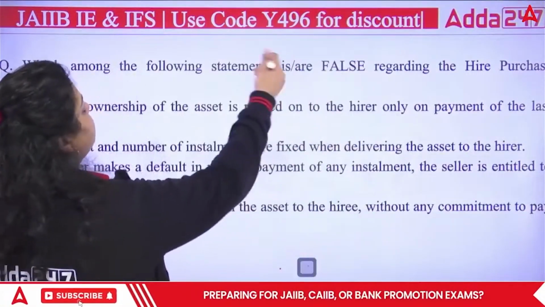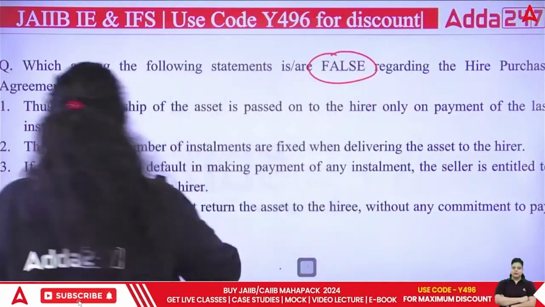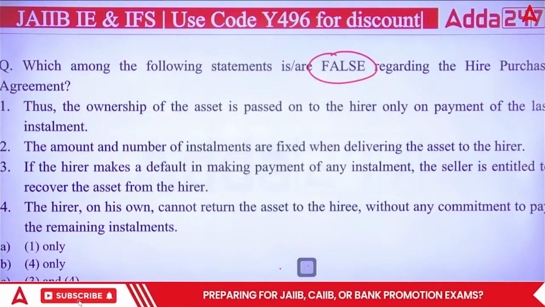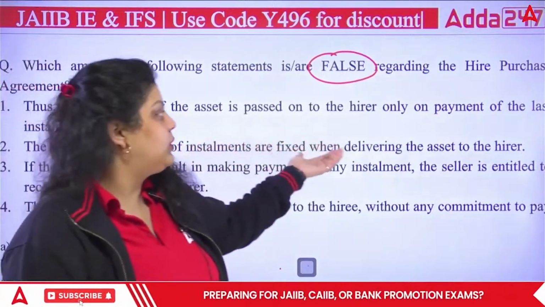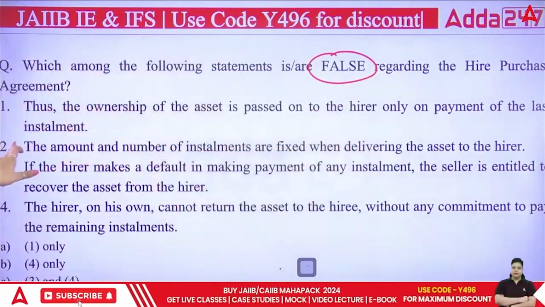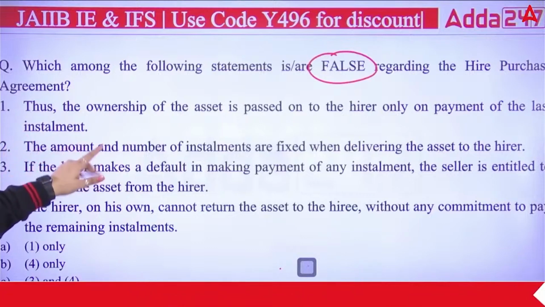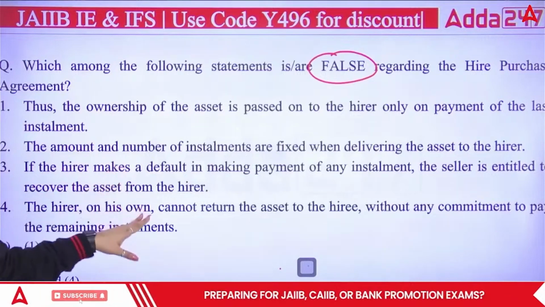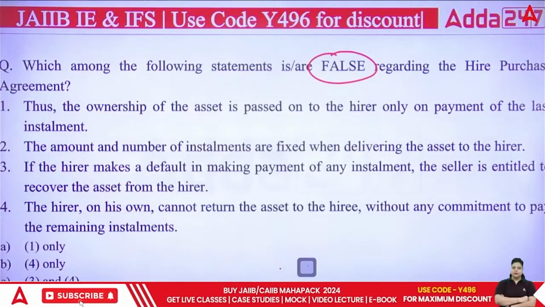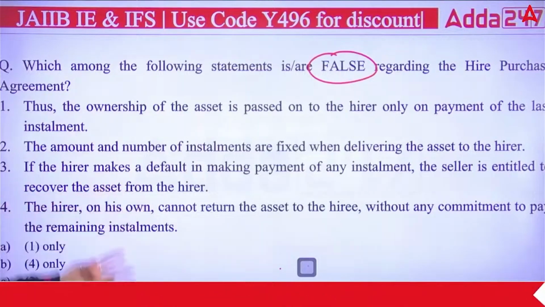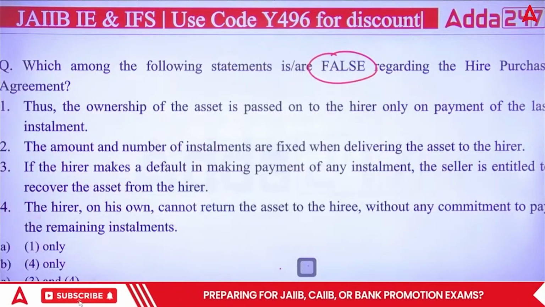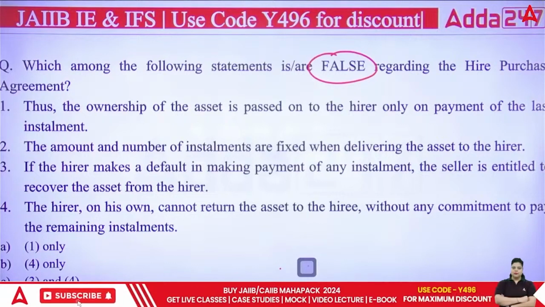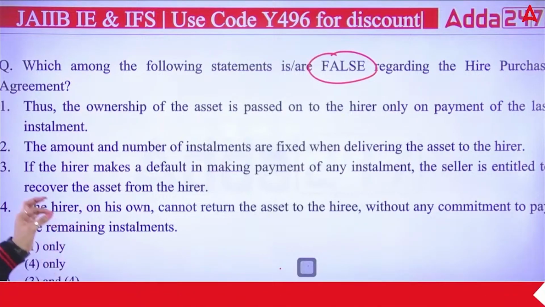Next question. Which among the following statements are false regarding the hire purchase agreement? First is saying, the ownership of the asset is passed on to the hirer only on payment of the last installment. Second, the amount and number of installments are fixed when the assets are delivered to the hirer. Third, if the hirer makes a default in making payment of any installment, the seller is entitled to recover the asset from the hirer. Fourth, the hirer on his own cannot return the asset to the hiree without any commitment to pay the remaining installments. So which of the following is false? You have to answer.